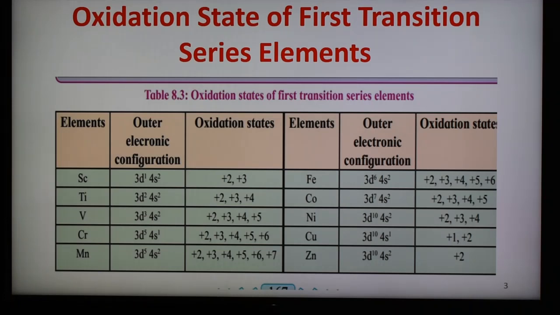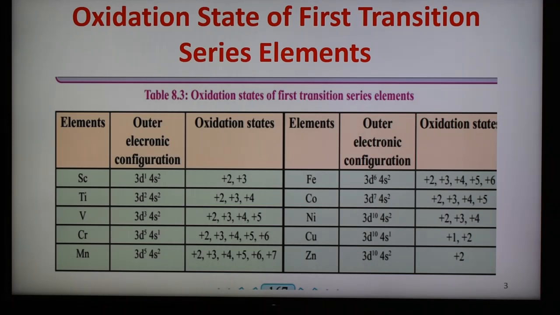Some points are very important. All these elements show a common oxidation state, that is +2, and the minimum oxidation state is +2 in all cases except chromium and copper, which have a minimum oxidation state of +1. And the maximum oxidation state is shown by manganese, which is +7. Some oxidation states are stable and some are unstable.